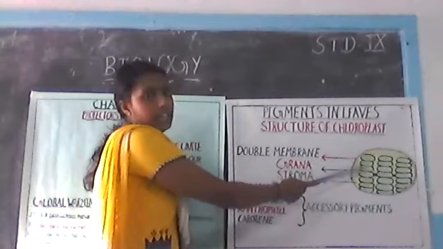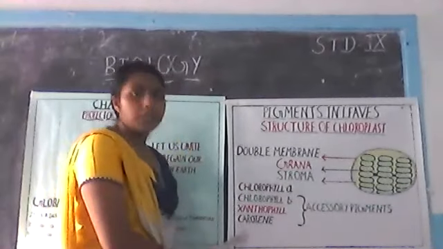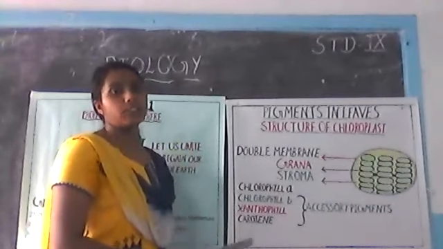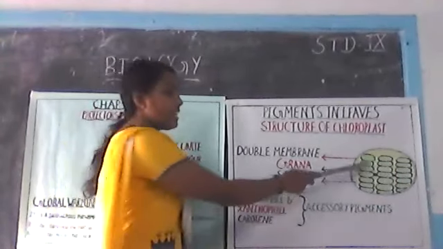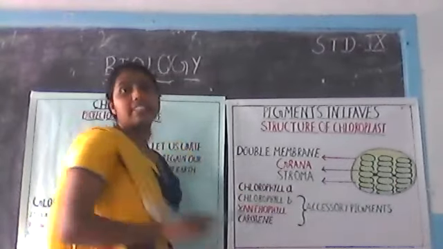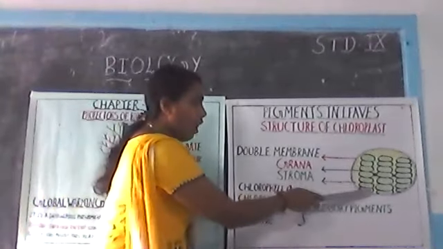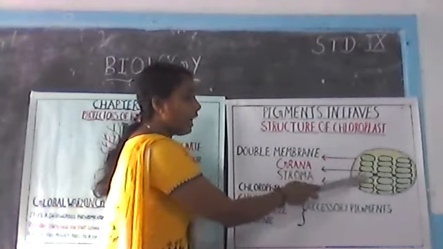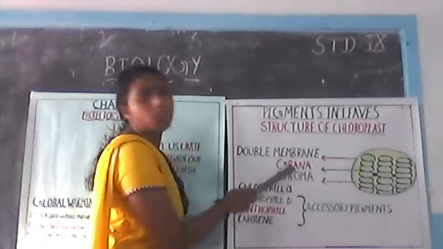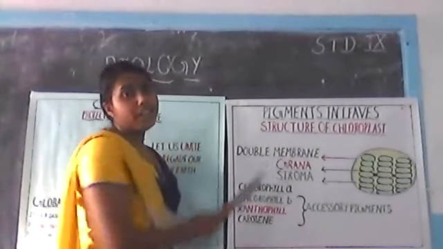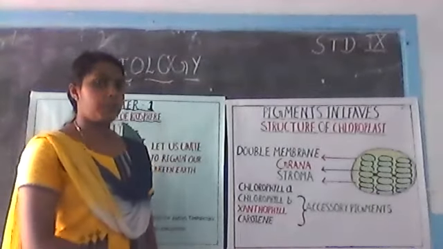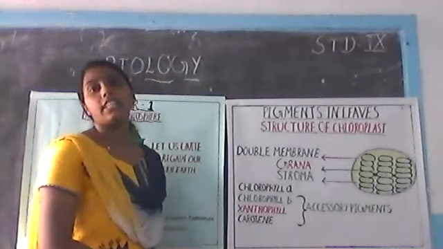What is grana? The sac-like structures arranged one above the other are known as the grana of the chloroplast. So, in this grana, different kinds of pigments are present. There are 4 kinds of pigments. Let us go through which they are.